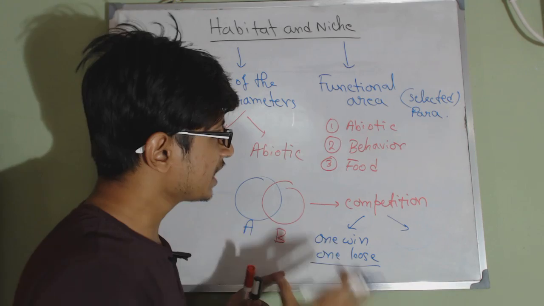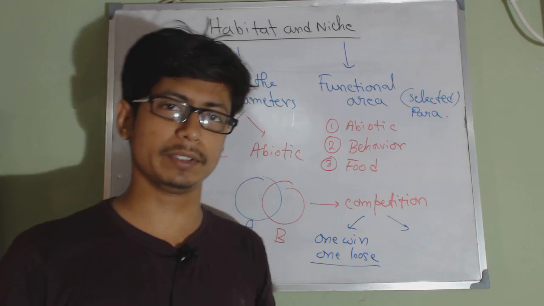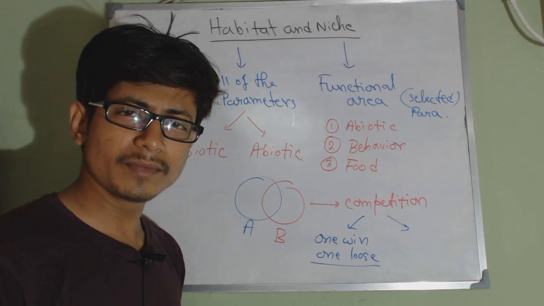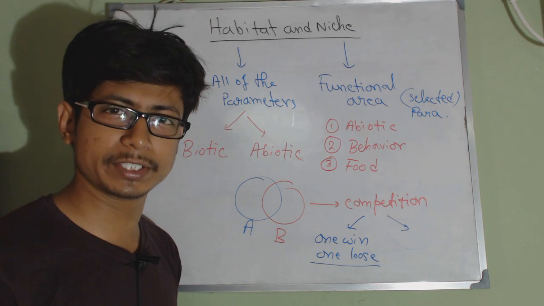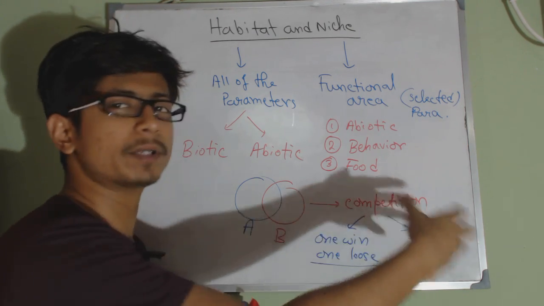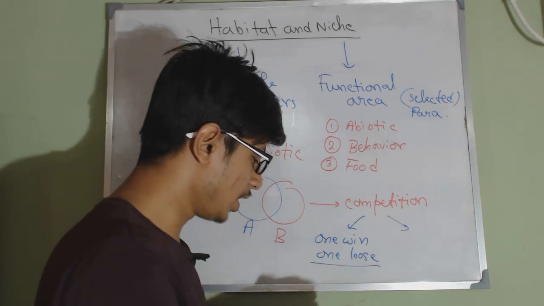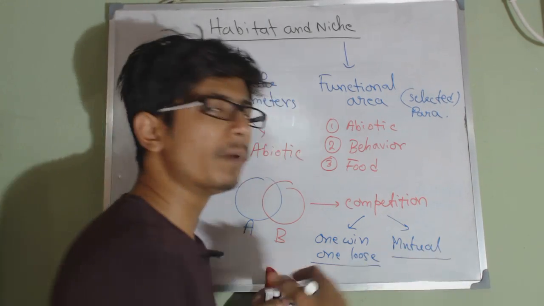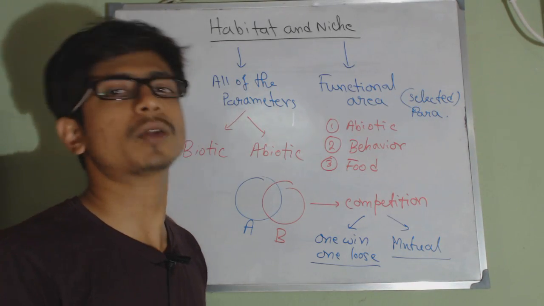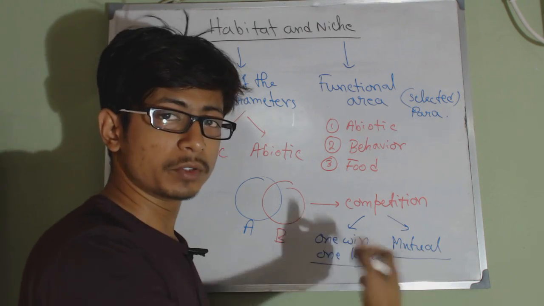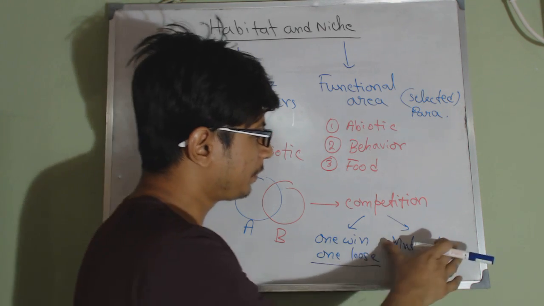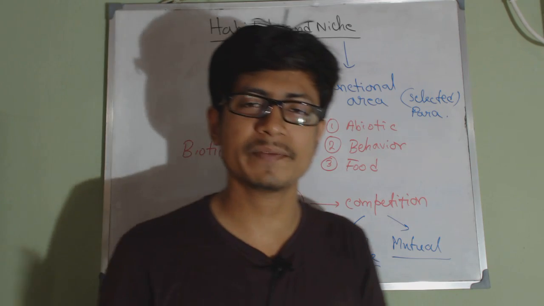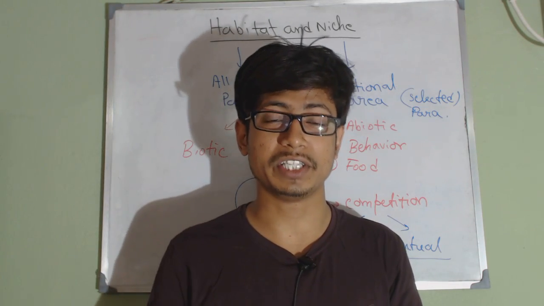Or on the other hand, they can have a mutual understanding between themselves, and due to this mutual understanding they can stay there. By some modifications of their habits they can live there, and there are multiple examples for that. So this is a mutual understanding, or we can call it a compromise, that one organism or both of the organisms have to make to survive together in the environment. And there are multiple examples for that also, and we'll see that later. But that in a sense is habitat and niche, and I hope you understand what is habitat and what is niche. Thank you.